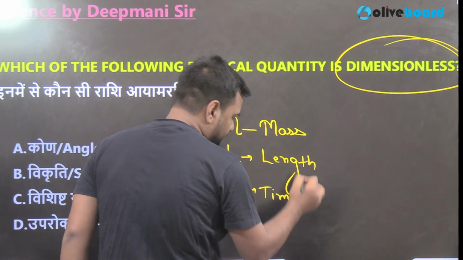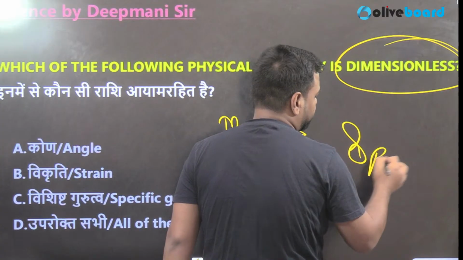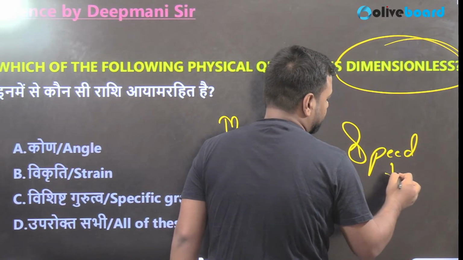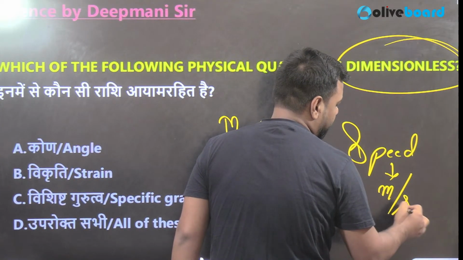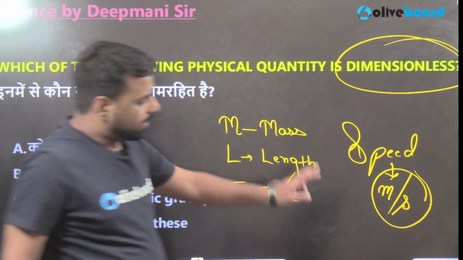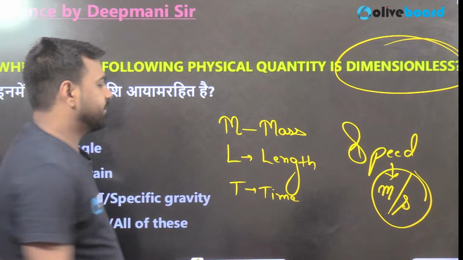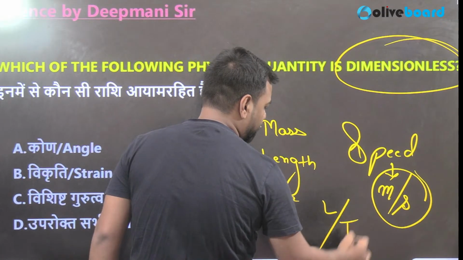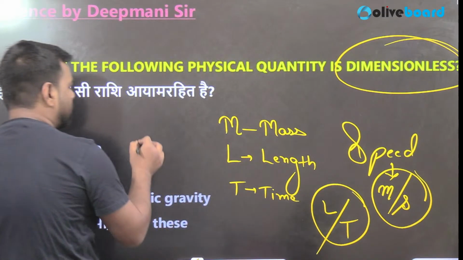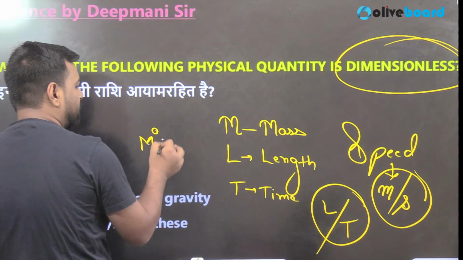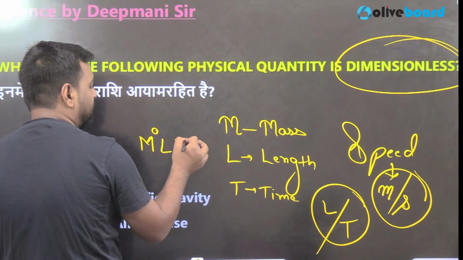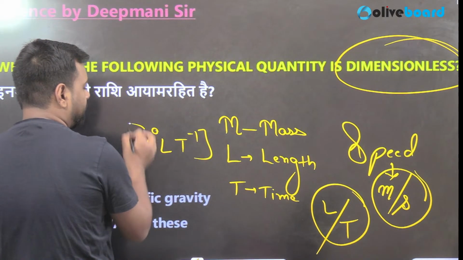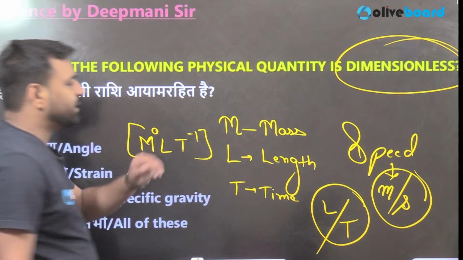So let's say I'm talking about speed. The unit is meter per second. Meter is the unit of length, right? So that's L. Second is for time. So it will be L by T. So we can write M0 L T minus 1. So that's the dimension of the speed.